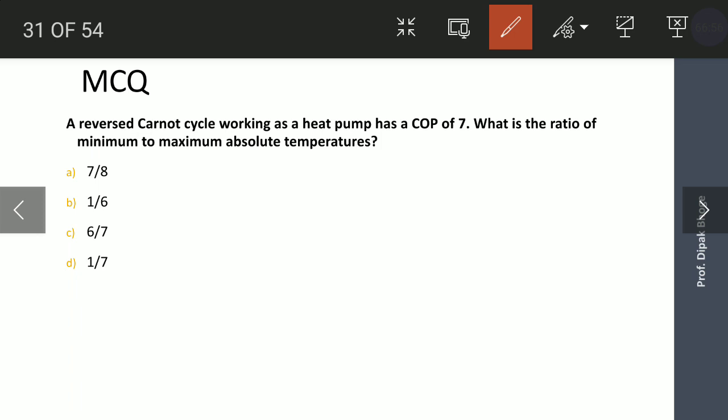So we will stop here. In the next lecture, we will see the second law of thermodynamics statements, equivalence between Clausius and Kelvin-Planck statement, and a few problems on the second law of thermodynamics.